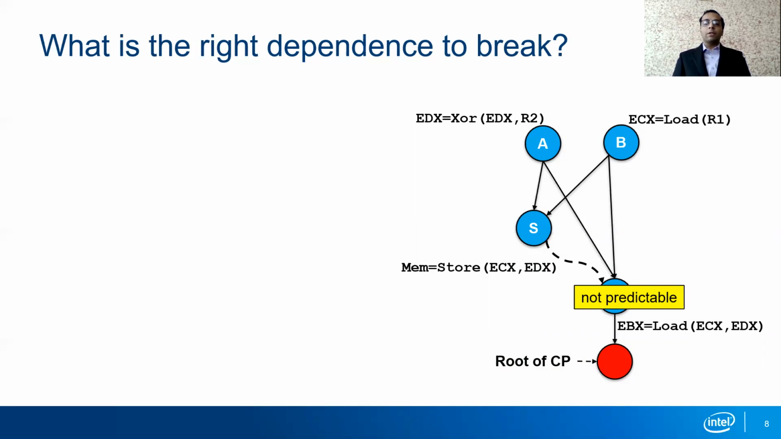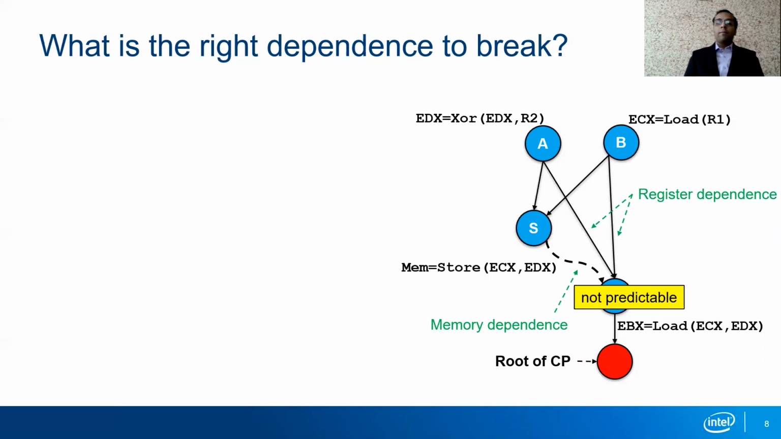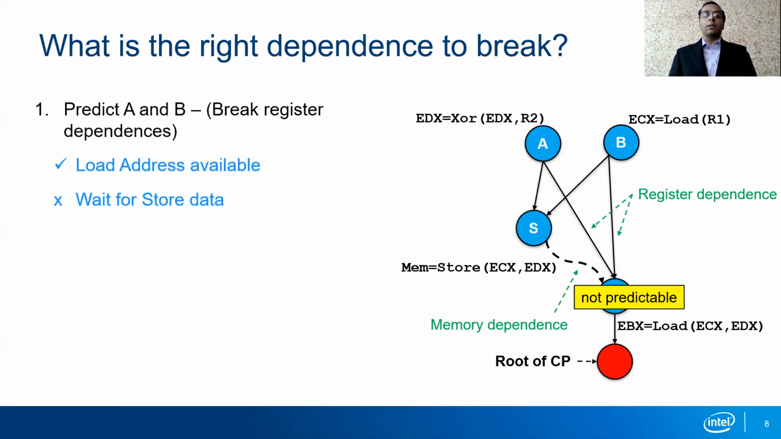Therefore, the second best choice of instructions to predict will be the instructions behind it. We see that instruction L has a register dependence with A and B and a memory dependence with S. If we were to predict A and B, we would break the register dependence and the load address will be available immediately. However, the load will still have to wait for the store data and therefore cannot complete.